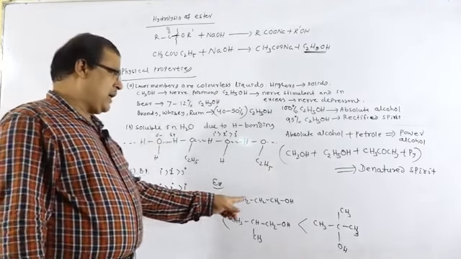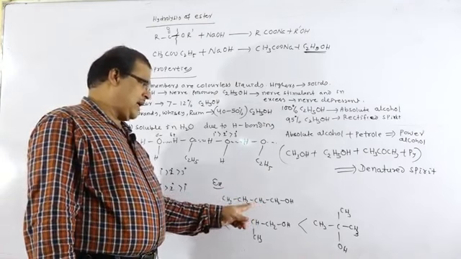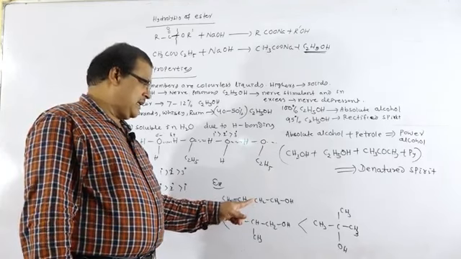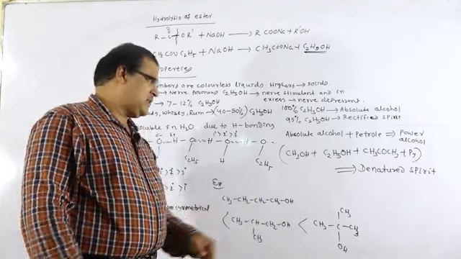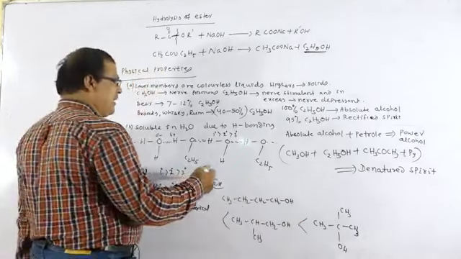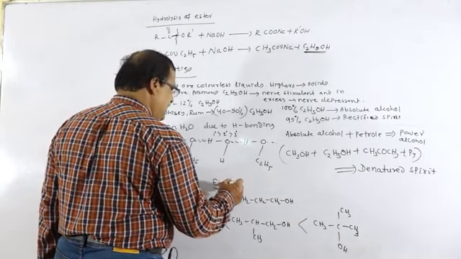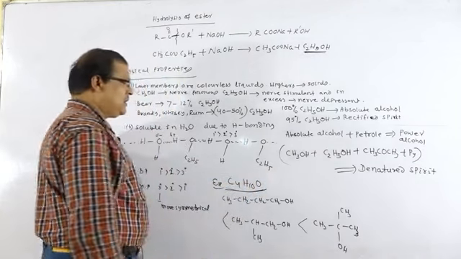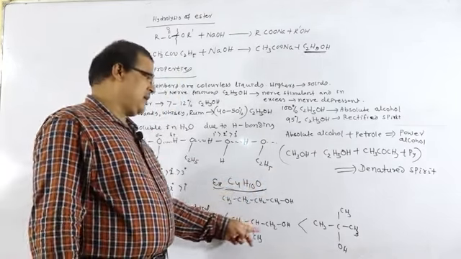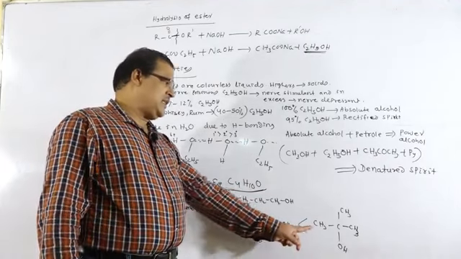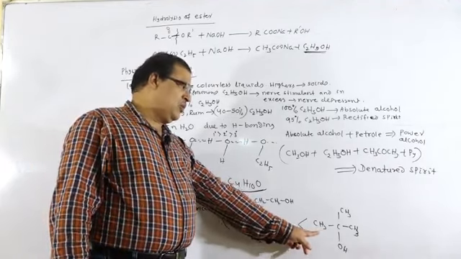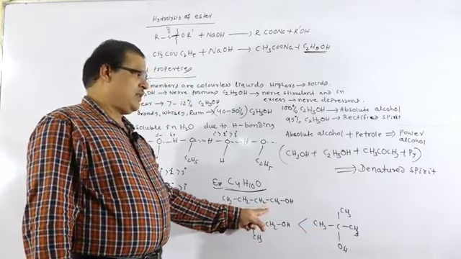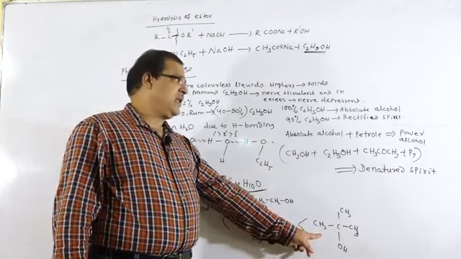Just mark it, butanol has the common composition C4H10O, and it can be written in these different ways. This compound has a higher melting point than the others because of its more symmetrical structure.